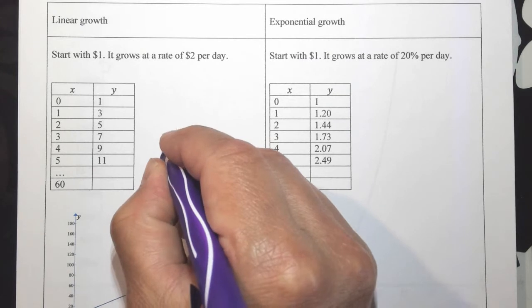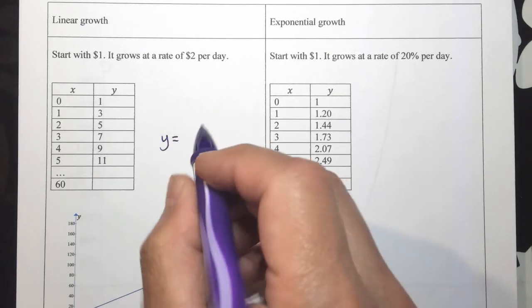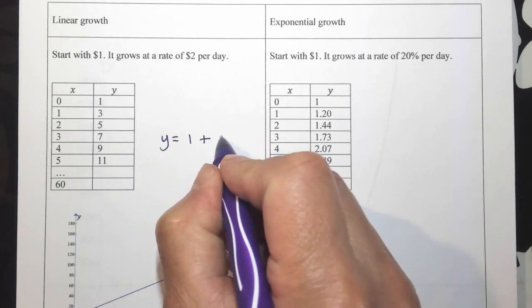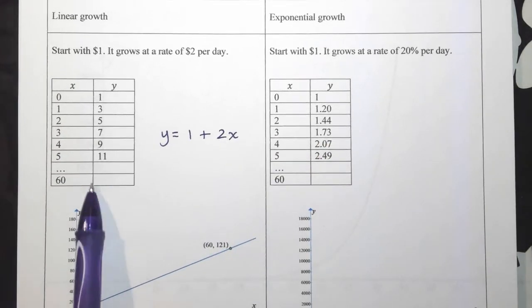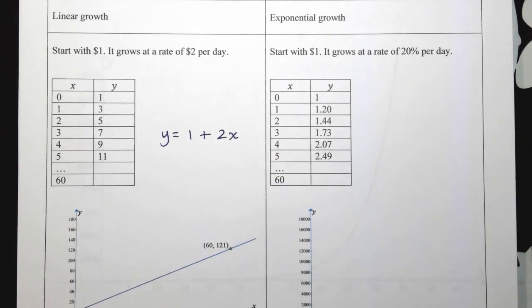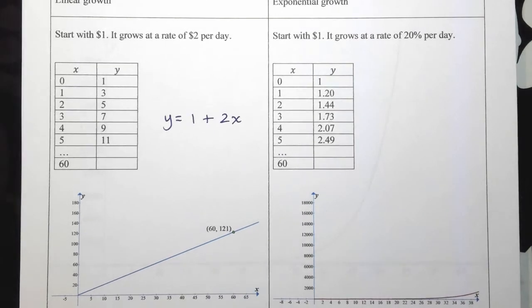So linear, y equals mx plus b. Start with 1. It's increasing $2 per day. That's an easy equation. So we're going to use that to figure out how many dollars you'll have after 60 days, even though it's right there in the graph. Ignore that. Pretend you don't see that.